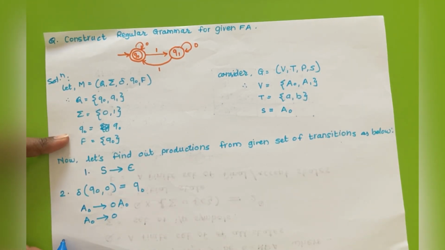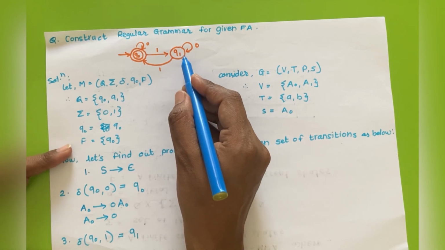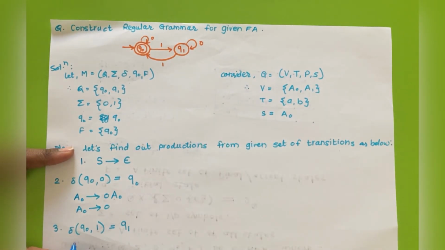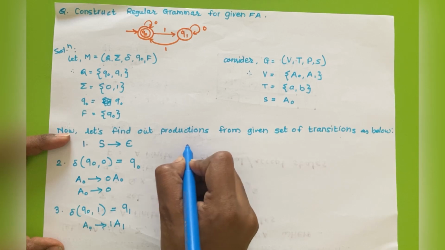Okay, now next production, that is delta of Q0, 1 is equal to Q1, and Q1 is not final state, so we will apply the first rule, that is A0 tends to 1 A1. Okay, we will add a single production.